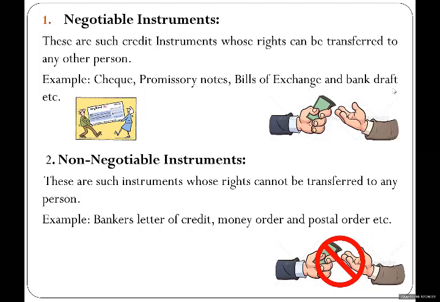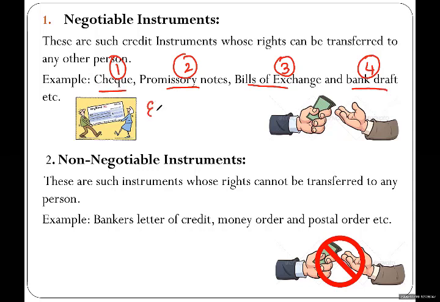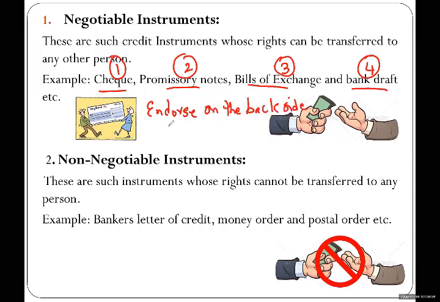So the negotiable instruments are: number one, the check; the promissory note; the bill of exchange; and the bank draft. You can endorse all these credit instruments on the back and transfer the right.